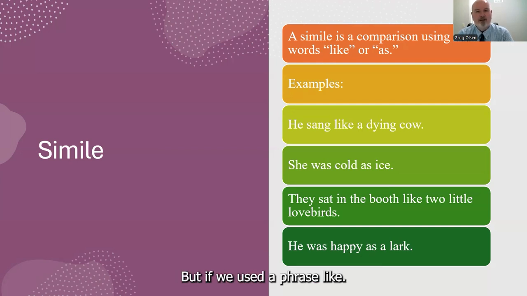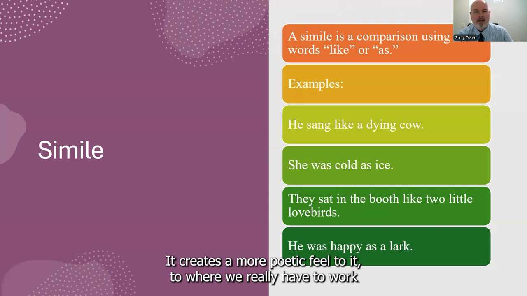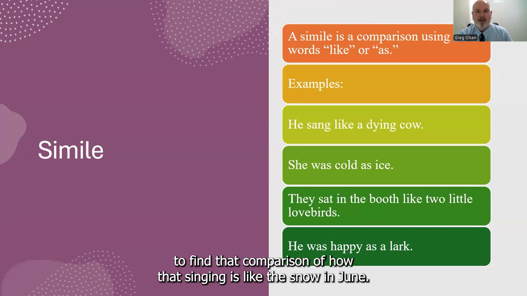But if we used a phrase like, he sang like a snowfall in the middle of June, this comparison takes a bit more effort to make the analysis between the two. It creates a more poetic feel, to where we really have to work to find that comparison of how that singing is like this snow in June.